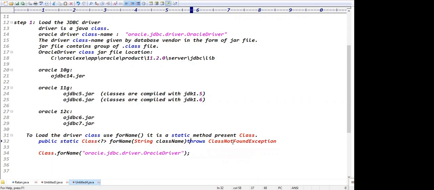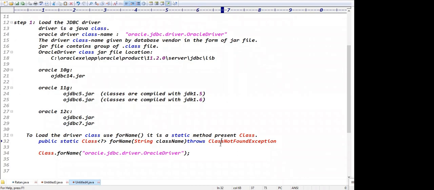And it's throwing an exception, guys. Which exception is it throwing? It's throwing ClassNotFoundException.